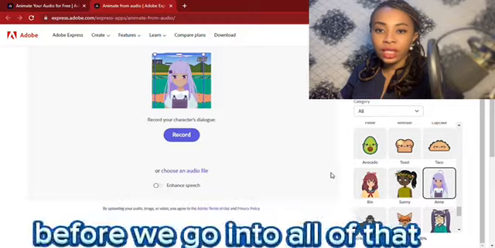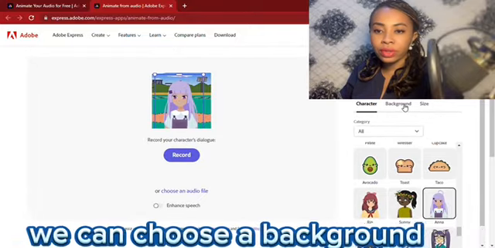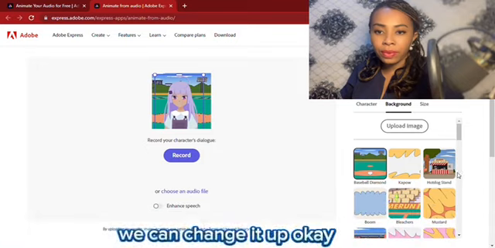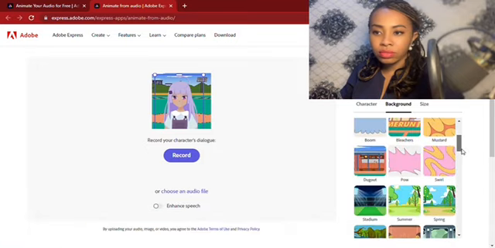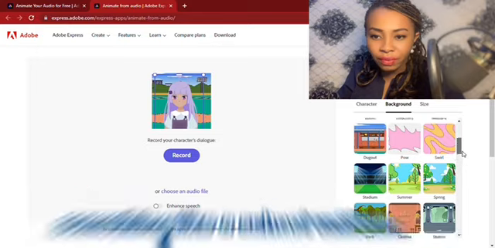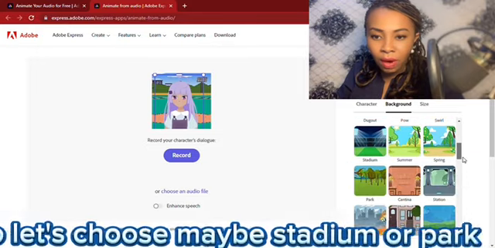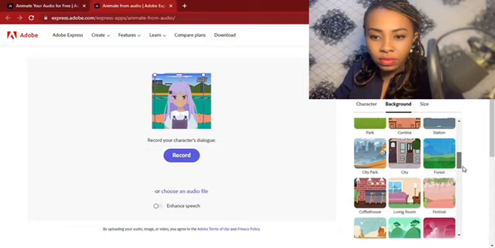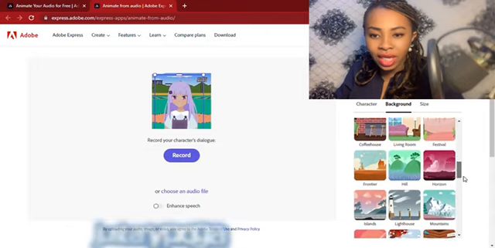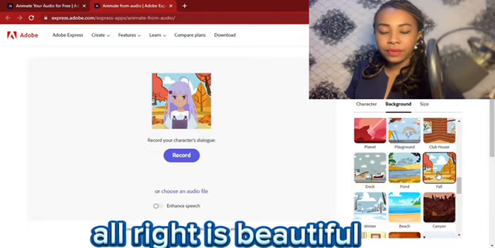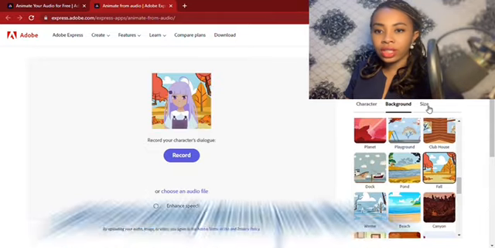But before we go into all of that, we can choose a background. Okay, if you don't quite like this background, we can change it up. She's wearing something like a school uniform. So let's choose maybe a stadium or a park, or the living room, just any background that suits you. Let me go with a park. Alright, it's beautiful.